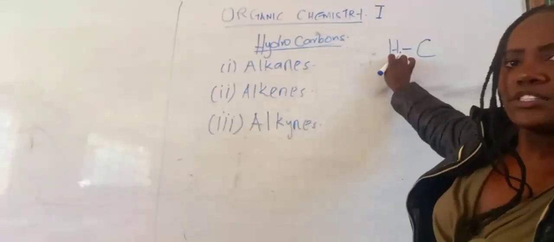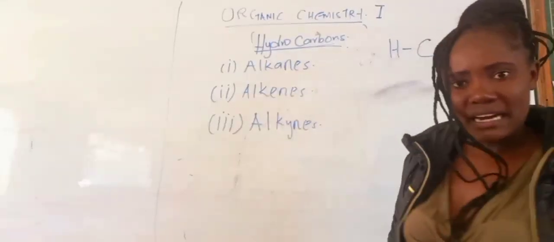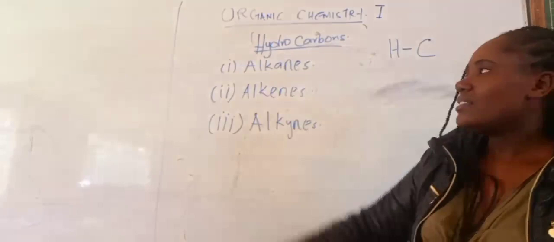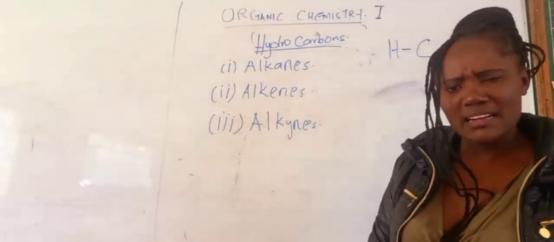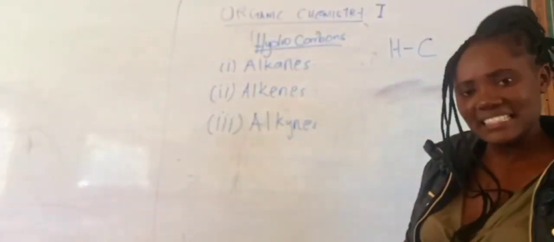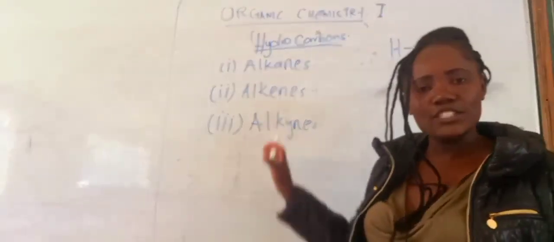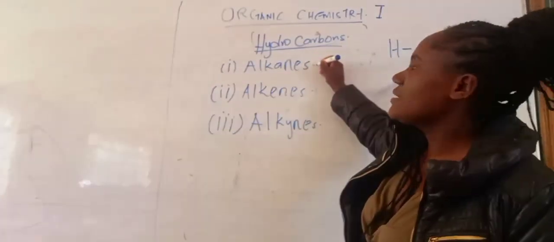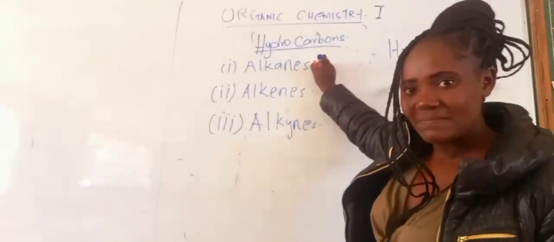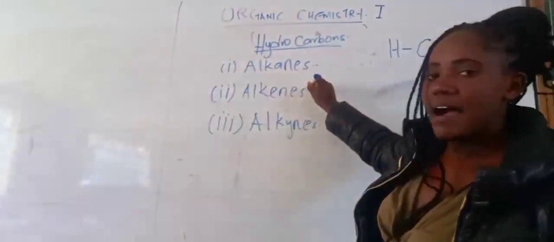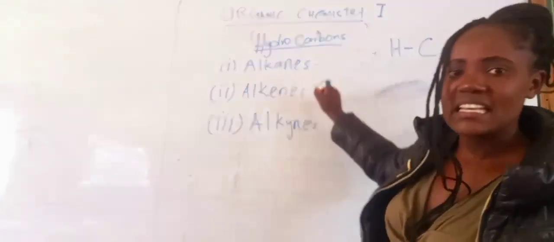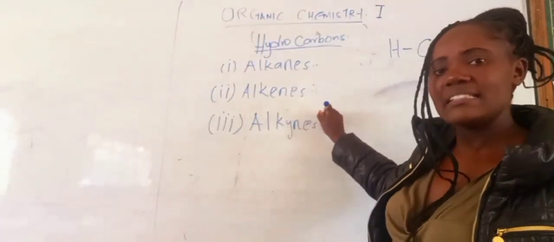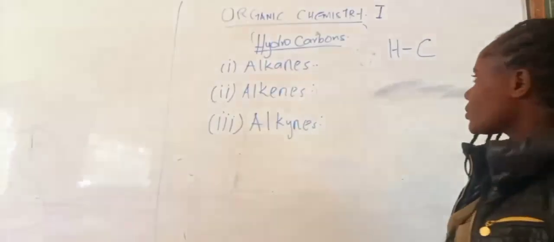When hydrogen and carbon bond, they make hydrocarbons. Now in this topic of organic chemistry 1, we have 3 categories of hydrocarbons. The first category is alkanes, then we have alkenes, and the last one is alkynes.